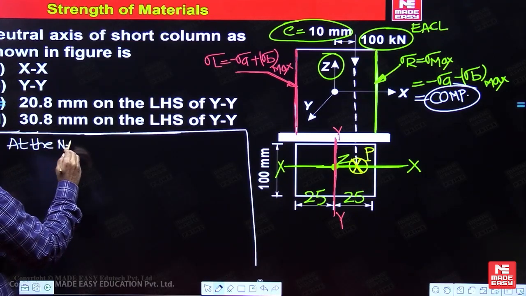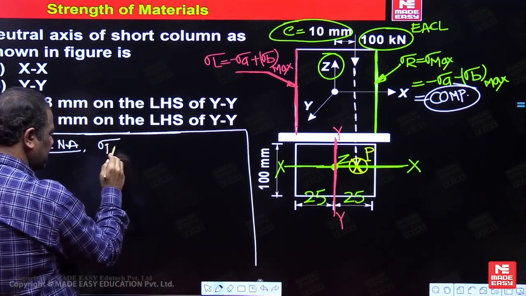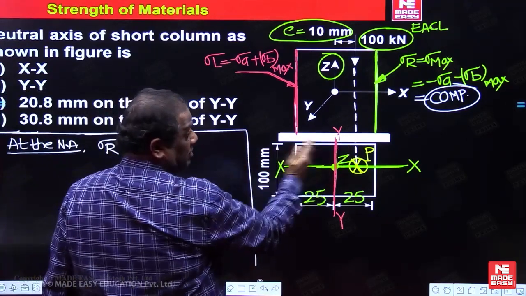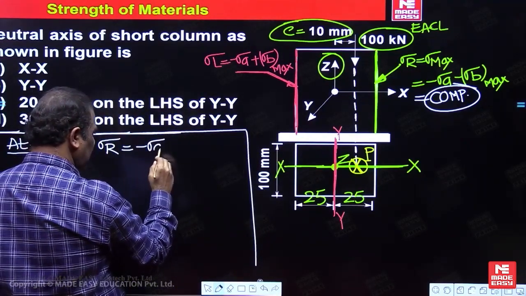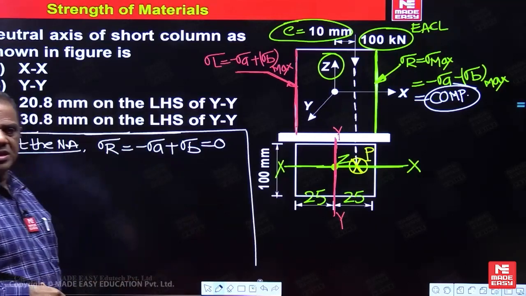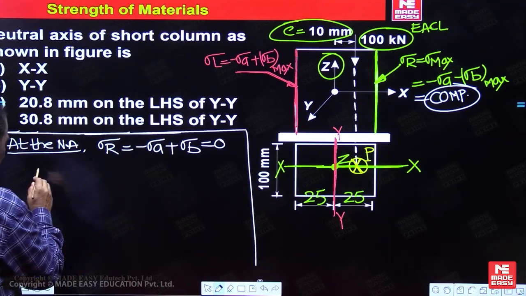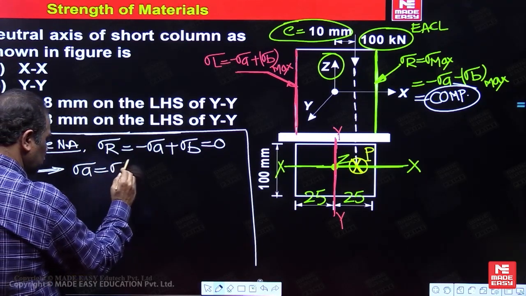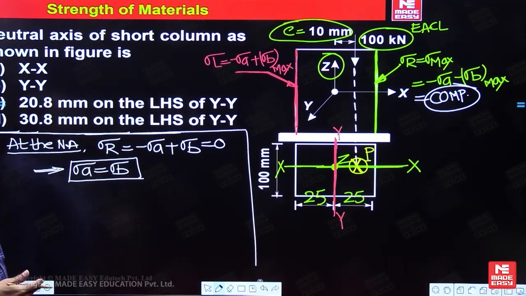At the neutral axis, the resultant normal stress. What is the resultant stress on the left hand side? Minus sigma A. Resultant stress is 0 means what? Both are going to be equal and unlike in nature. So from this, what can you conclude? Axial stress is equal to bending stress. So equate the axial and bending stress, then you can get it.